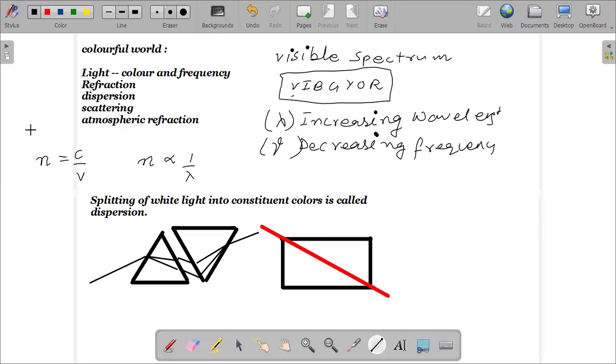Yes, sir. So dispersion is basically the splitting of light into seven colors. Naturally, this phenomenon is observed somewhere in the sky. Where do we observe this phenomenon? Scattering of blue light? Why is the sky blue? No, the sky being blue is not due to the phenomenon of dispersion. A rainbow is an example of the splitting of light, or dispersion of light. So a natural phenomenon which we see due to dispersion of light is the rainbow formation.